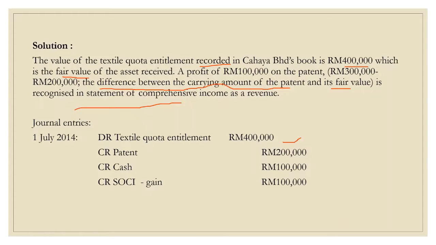So we will credit the patent because we already exchanged it for the textile quota, and we will credit cash 100,000 because Cahaya Berhad pays an additional 100,000 cash. And we will credit gain in the statement of comprehensive income because it's the difference between the carrying amount of the patent and its fair value. Thank you.